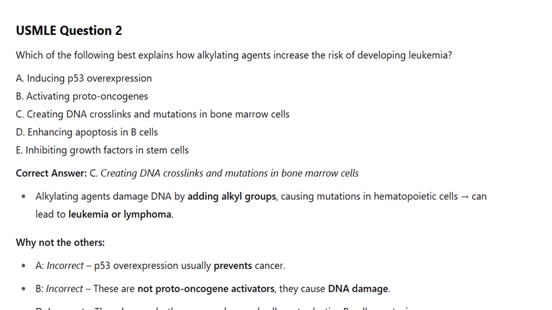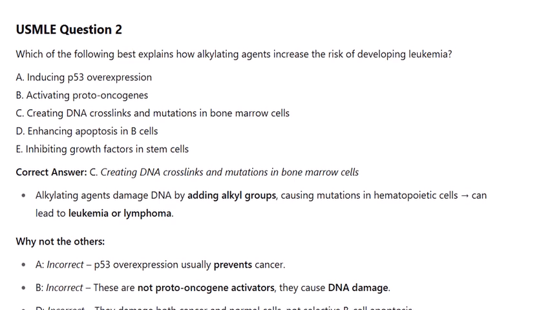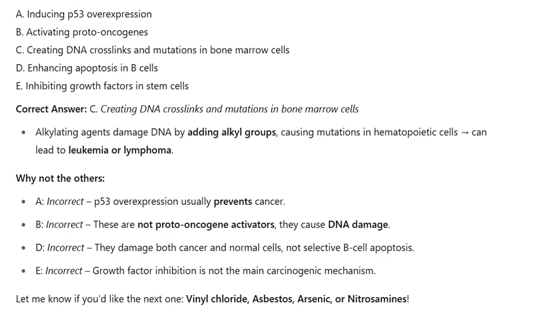Why not the others? A. Incorrect. p53 overexpression usually prevents cancer. B. Incorrect. These are not proto-oncogene activators. They cause DNA damage. D. Incorrect. They damage both cancer and normal cells, not selective B-cell apoptosis. E. Incorrect. Growth factor inhibition is not the main carcinogenic mechanism.